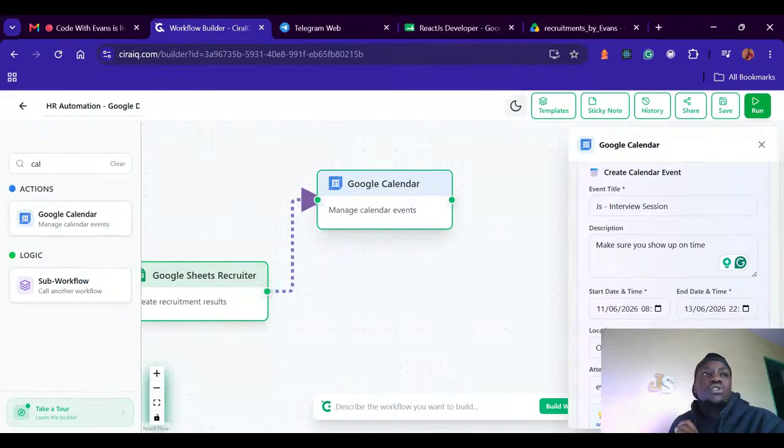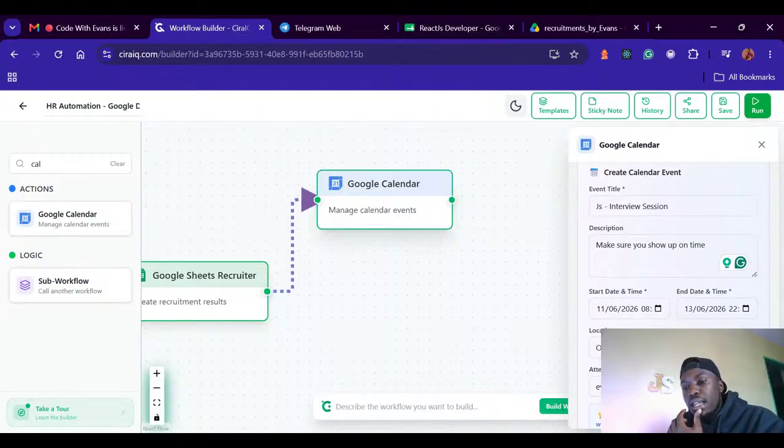tomorrow. Now let's assume we have like hundreds of them. I need to do these interviews. I don't have to schedule the hundreds of them. So I can say these interviews will run from tomorrow on Thursday all the way to Friday. Friday is on, let's do 13th, on Saturday.